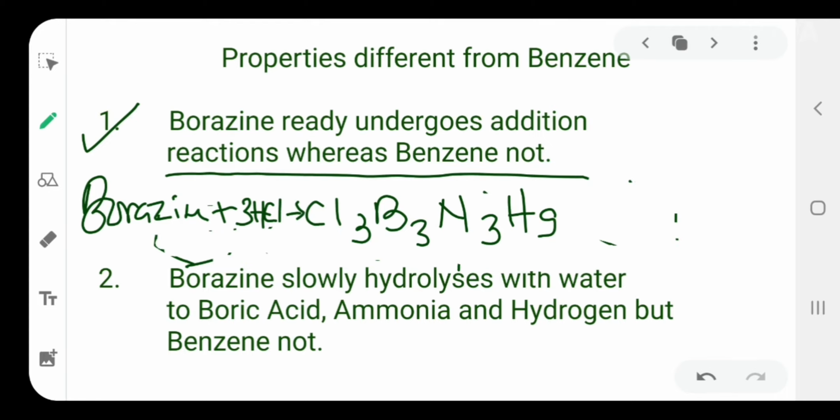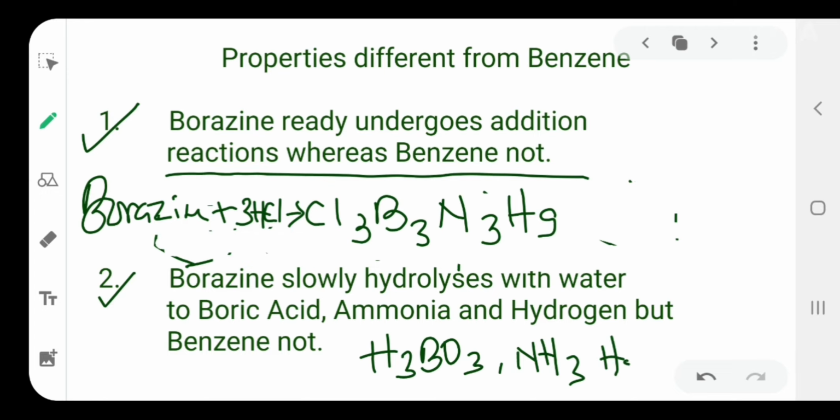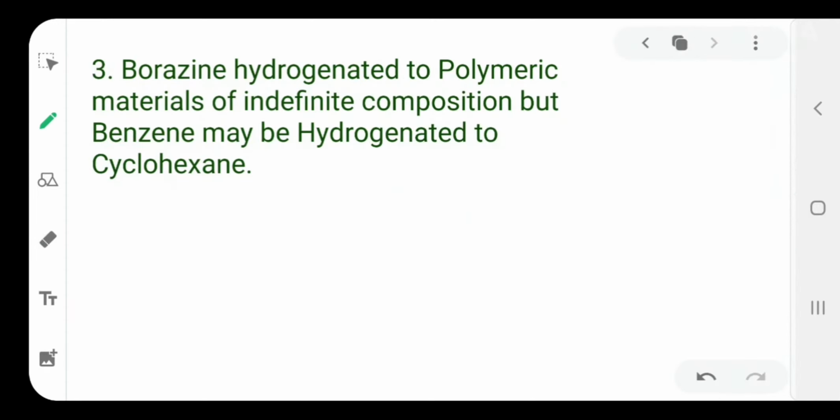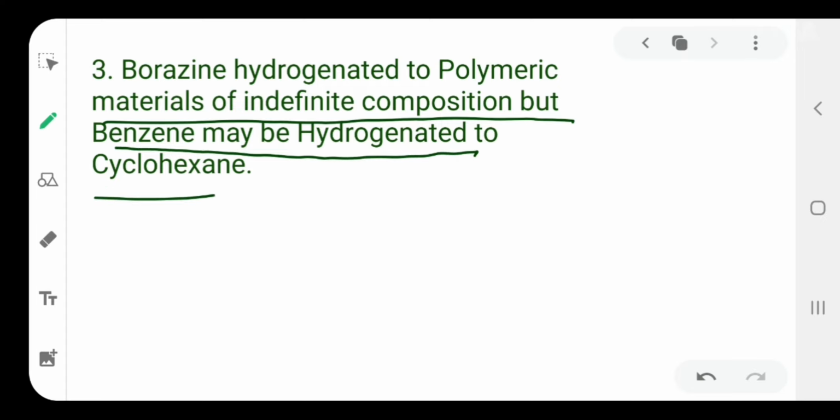So borazine easily forms addition products, whereas benzene does not. The second comparison is that borazine slowly hydrolyzes with water to boric acid, H3BO3, ammonia NH3, and hydrogen, but benzene is not hydrolyzed with the ease borazine does. The next difference is that borazine is hydrogenated to polymeric materials of indefinite composition, but benzene may be hydrogenated to cyclohexane, as we discussed in the last slide.